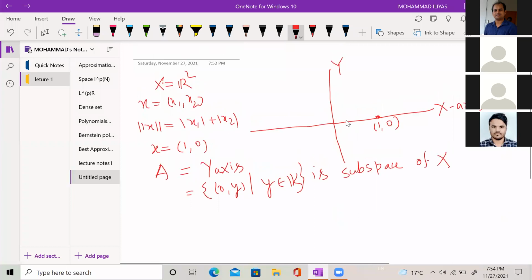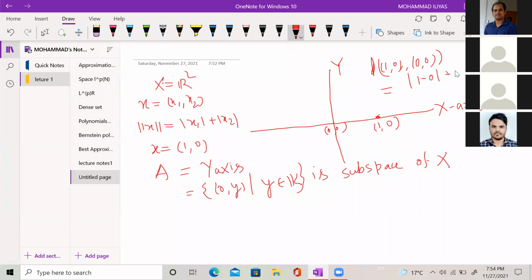This is the point (0, 0). If you find the distance between these two points, (1, 0) and (0, 0), it will be mod of 1 minus 0 plus mod of 0 minus 0, which is equal to 1.